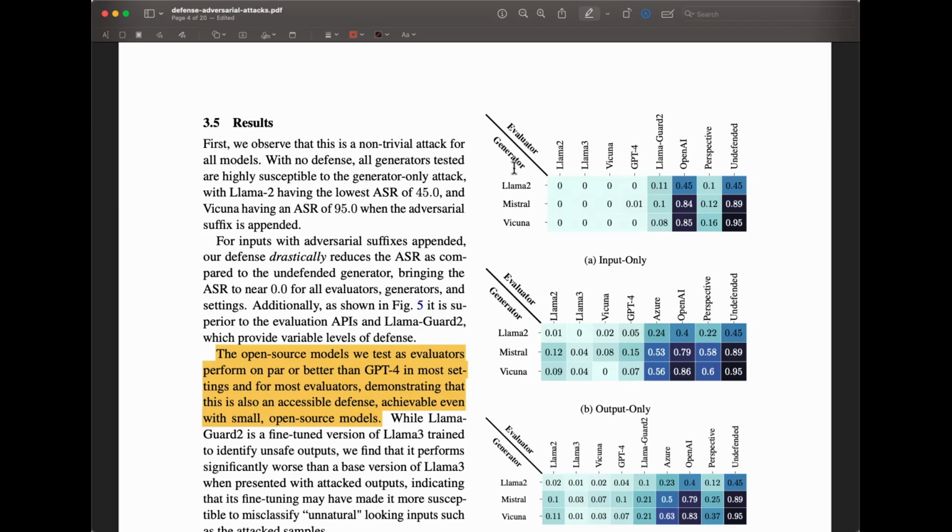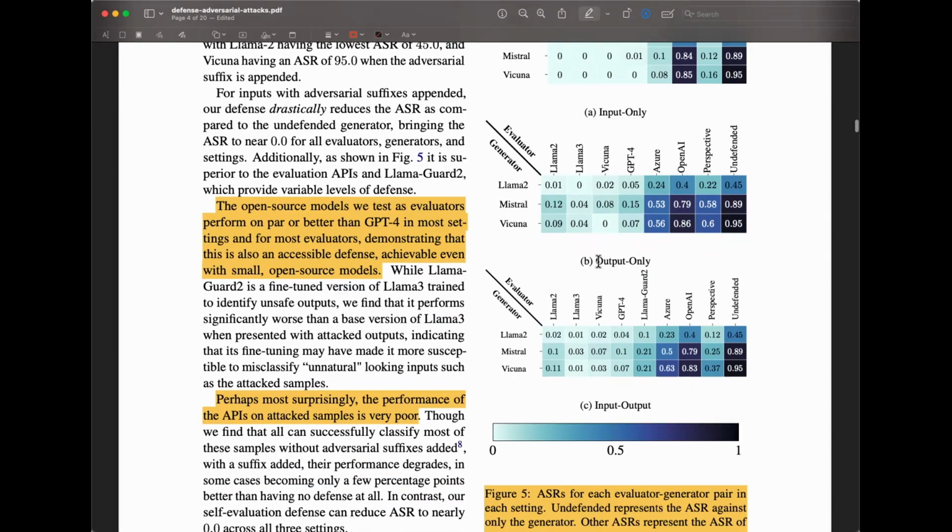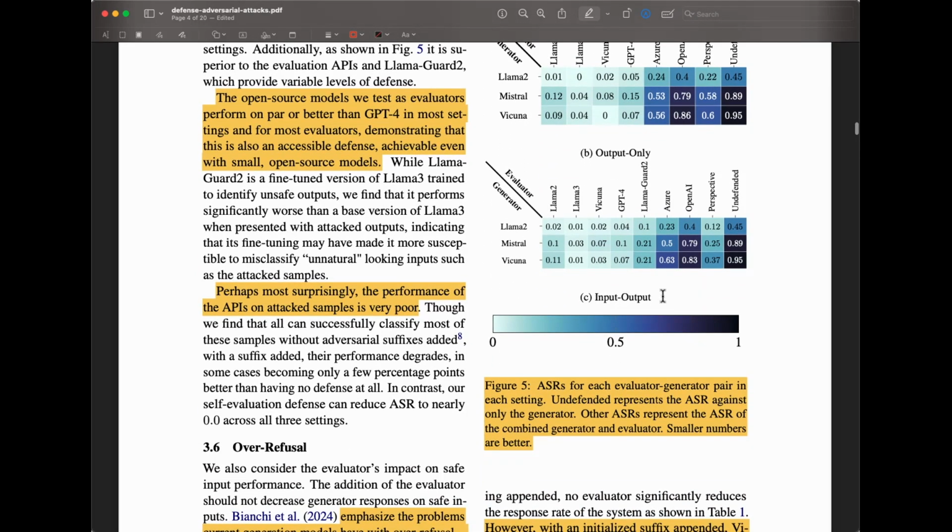And then they're using combination with some generators. So you can see the performance here. So almost all zeros in the input only setting. The output only, you can see that they're all very close to zero as well. And even in the input output setting as well.